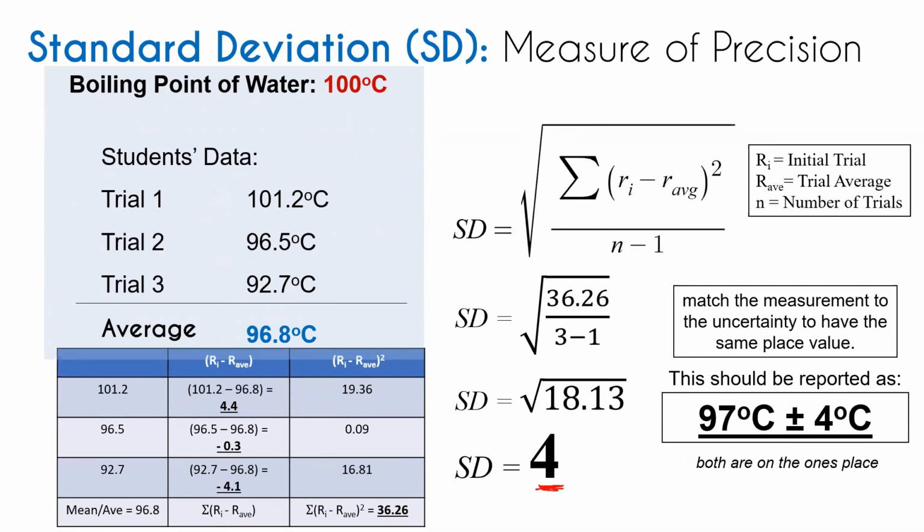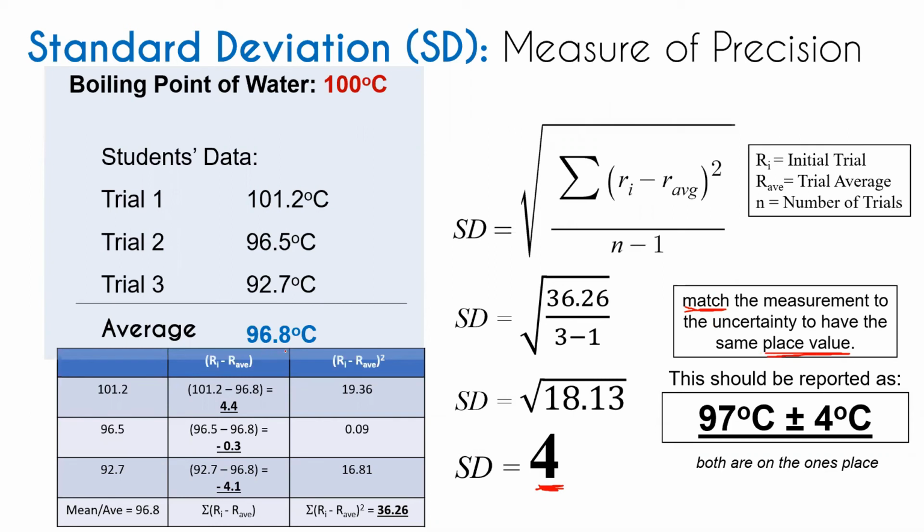Since our standard deviation is on the ones place, or is a whole number, we need to match the place value of our measurement and our standard deviation. So from 96.8, since it is a whole number, we round our average to a whole number, to its ones place.